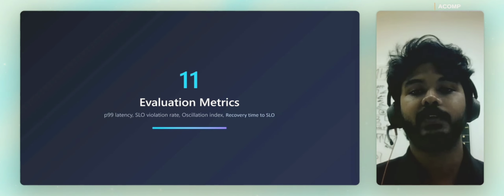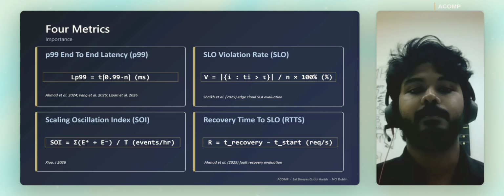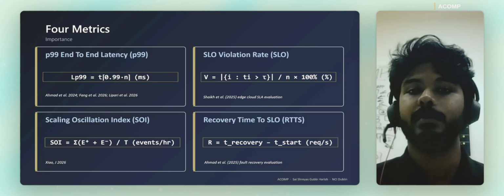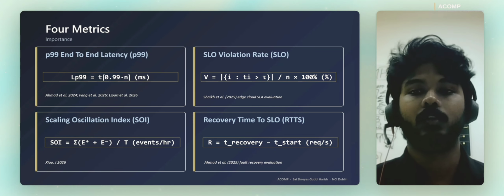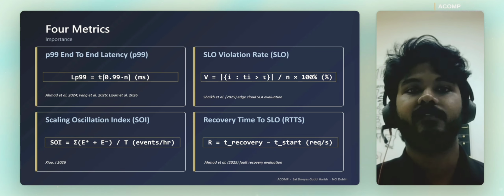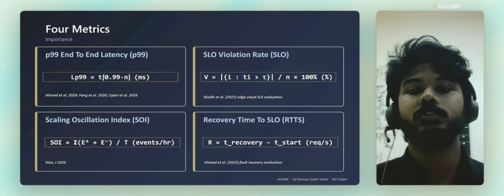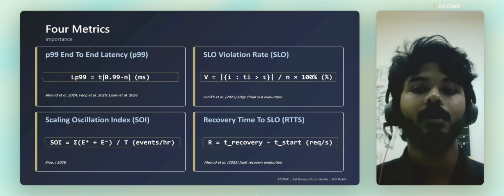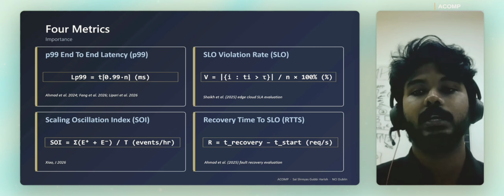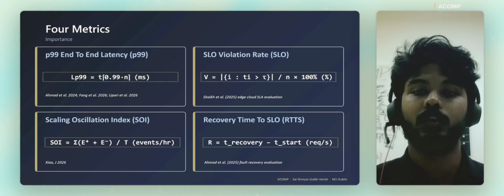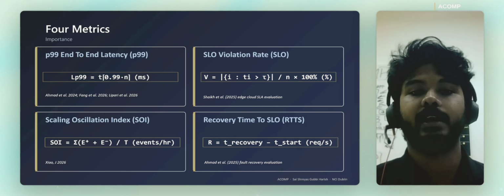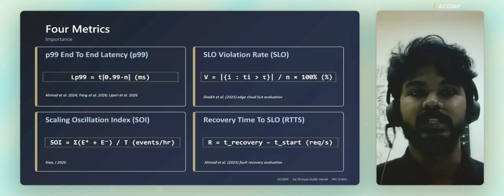So the evaluation metrics are 4. Firstly, P99 end-to-end latency, which considers the worst-case user-visible response time, not the best case. SLO violation rate notes the percentage of requests breaching the 500 millisecond threshold. Scaling oscillation index considers total scale events per hour; lower is more stable. And recovery time to SLO is how long it takes to return below threshold after a spike or fault. I have referenced the papers I took these metrics from.